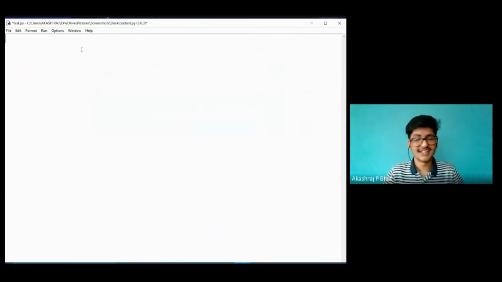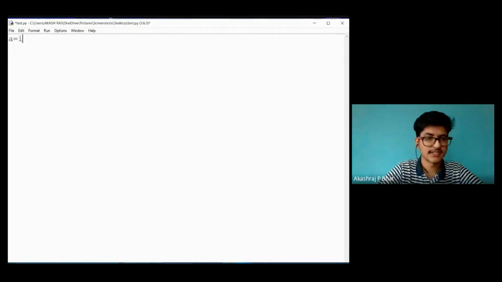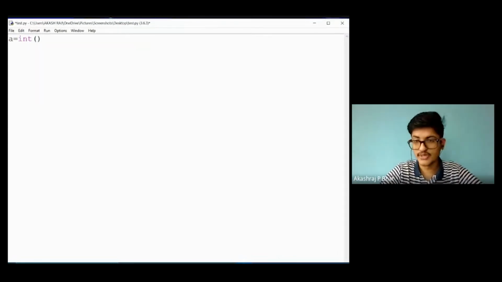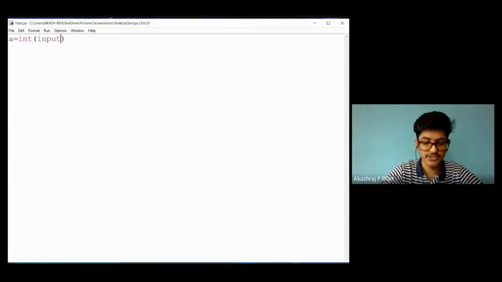Initially, let us take an example for the if statement. We'll take up a simple example to check the greatest of two numbers. So I declare a particular variable, a is equal to. Can any of you tell me how I can take the input from the user? What statement should I use? Yeah, input, correct. I want the entered variable to be of int format, so I will specify int there. I will use the input function.